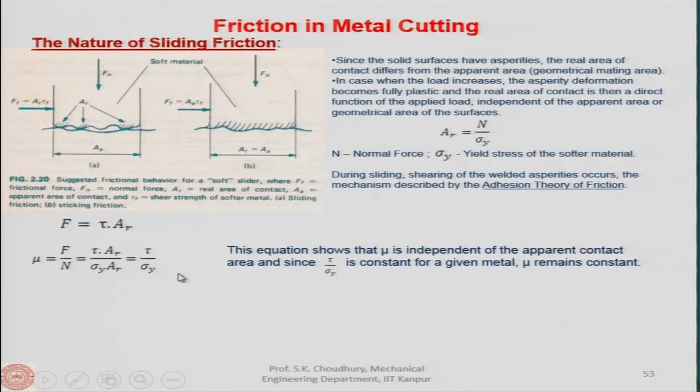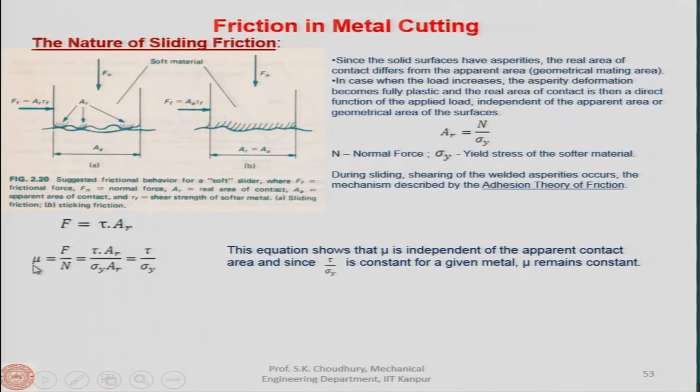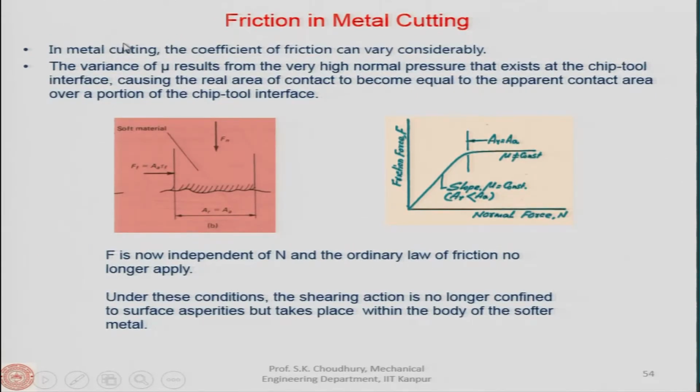Mu remains constant means F is proportional to N. Now, in metal cutting, the coefficient of friction can vary considerably. Here we are saying that mu remains constant. This is for sliding friction, normal friction, where the force is not excessively high.